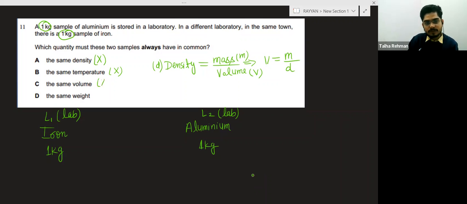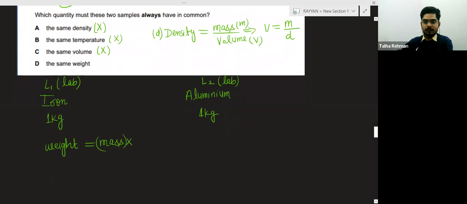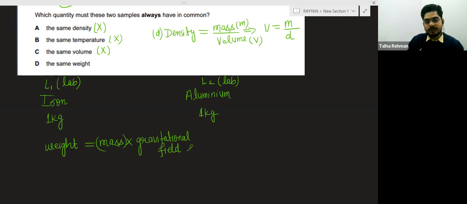Now weight. What is the definition of weight? Weight is equal to mass into gravity, or gravitational field strength.